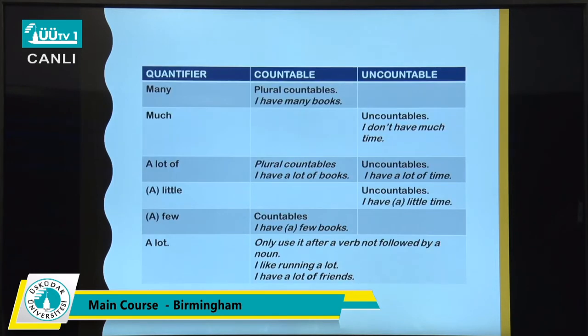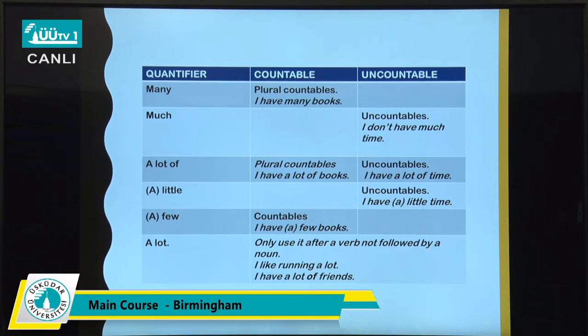So I told you with many, we use it in positive and negative sentences. Here, the example is in positive sentence. I have many books. And much, for uncountable, we say I don't have much time. A lot of, we can use a lot of for both countable and uncountable. I have a lot of books. I have a lot of time.